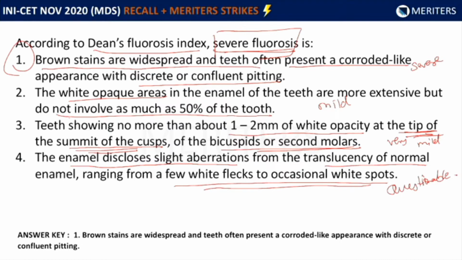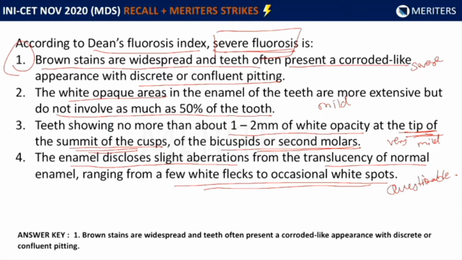Dr. Khadija, you just mentioned that there are 6 scales of Dean's fluorosis index, but there was some modification, if I'm not mistaken, right? Okay, so the original Dean's index, which was given in 1934, had a 7 scale of criteria that contained normal, questionable, very mild, mild, moderate, moderately severe, and severe. However, in 1942, the index was modified, and in this modification, it became a 6-point scale instead of a 7-point scale, where moderately severe and severe categories were combined.